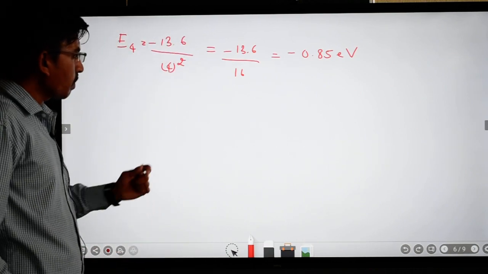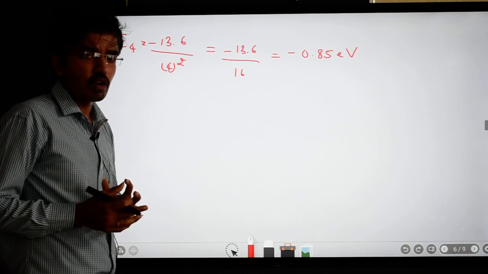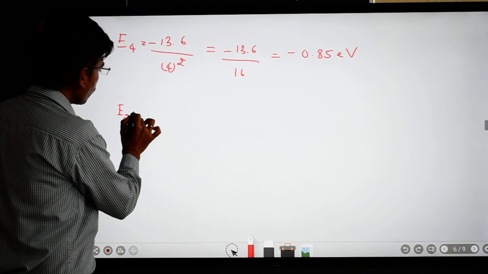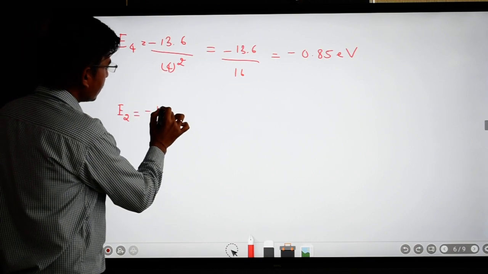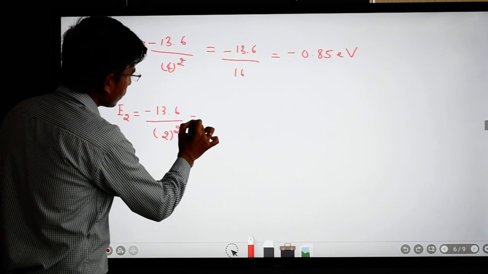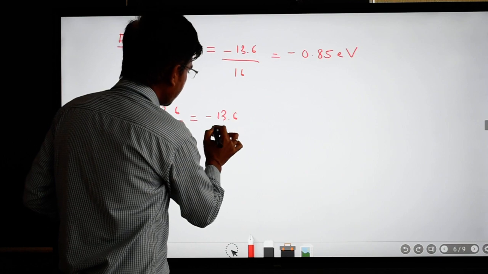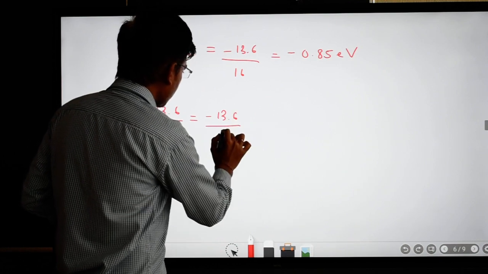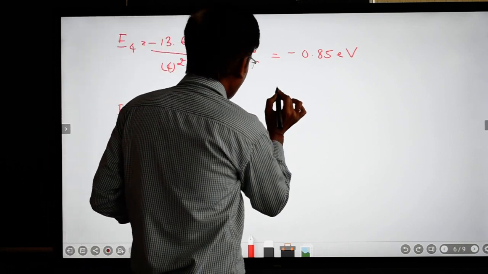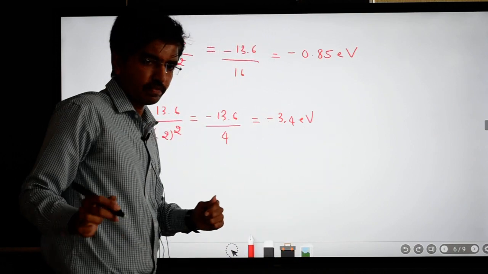Okay, so by using the same procedure, we have to calculate the value of energy of the electron in the second state, that is E2. So E2 is equal to minus 13.6 divided by 2 square, that is 4. You will get minus 3.4 electron volt.